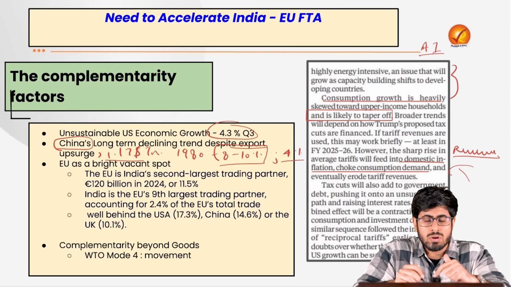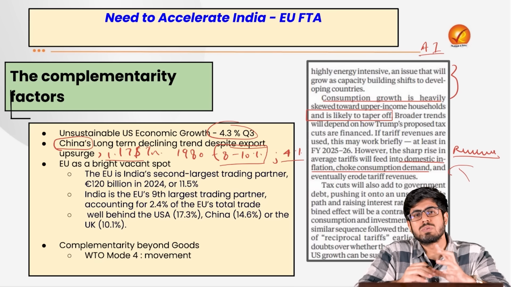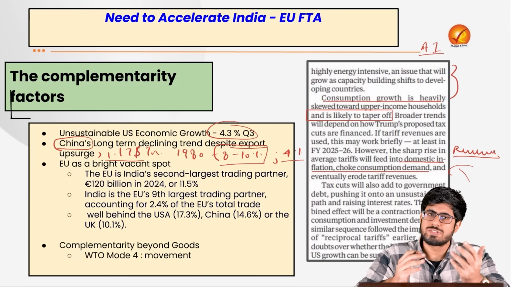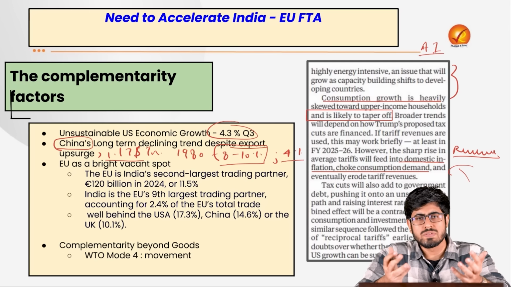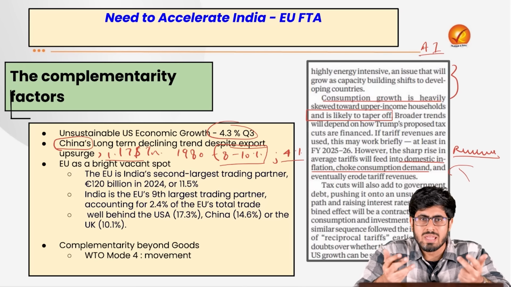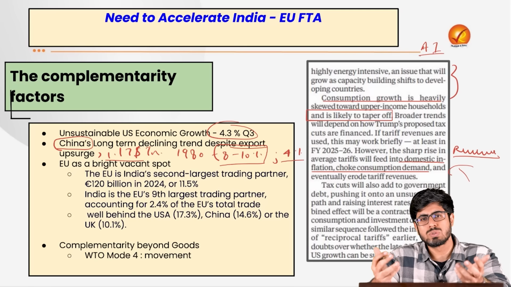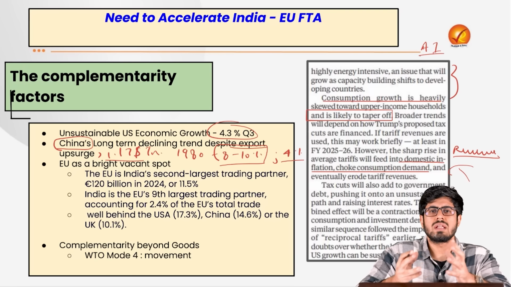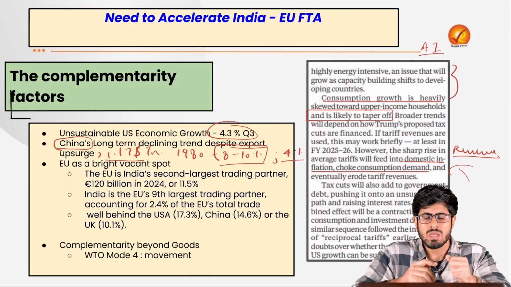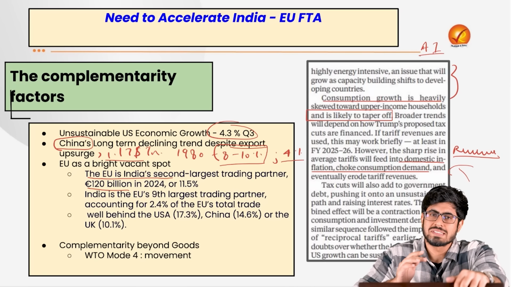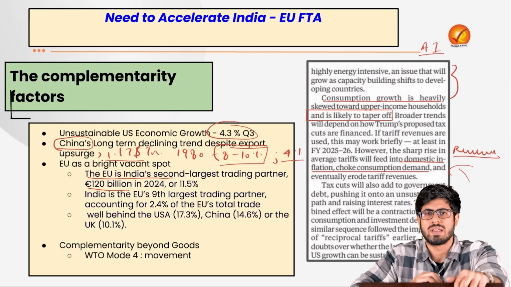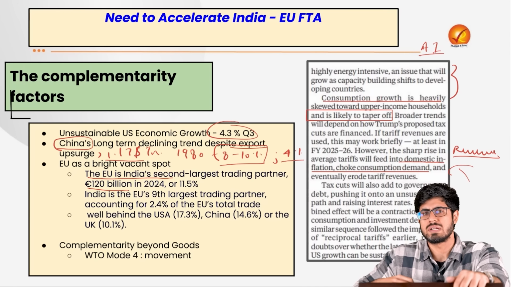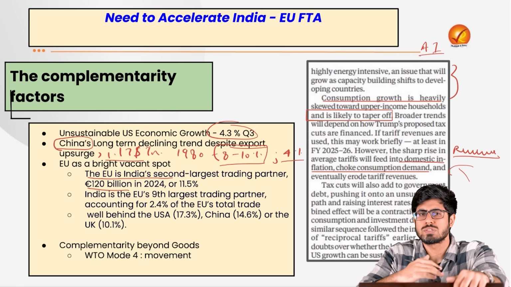So this is important because China also does not seem to give the world the hope for eternal growth. Now, if China is not giving that, and the USA is not giving that, then where does the growth lie? Actually, the growth seemingly lies in the new partnership of India and the European Union. Why so? Because the European Union is the second largest trading partner of India after the GCC countries, if we take it in terms of groupings of countries.